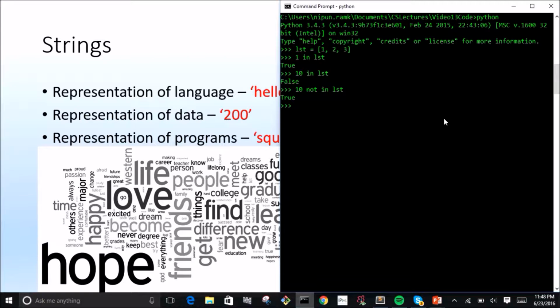We can define strings with single quotes, so I can have 'hello', or I can define them with double quotes. One question you might be asking is, what's the difference? Well, generally, if I have strings with single quotes, I know there's no apostrophe in them. The only time I want to use double quotes is if there's an apostrophe, like "it's me". Here there's an apostrophe, and the reason you don't want to use single quotes is that the apostrophe can get confused for the end of the string, and then you're going to have an error. So this is that type of syntax.